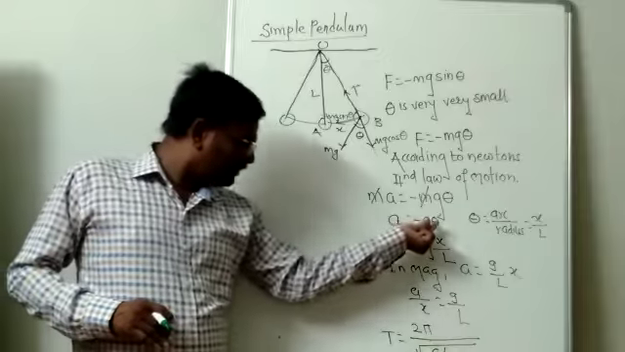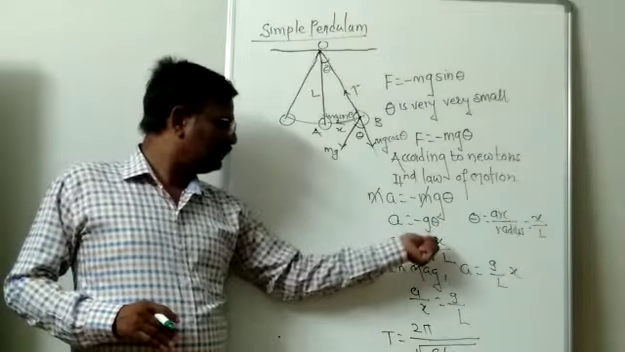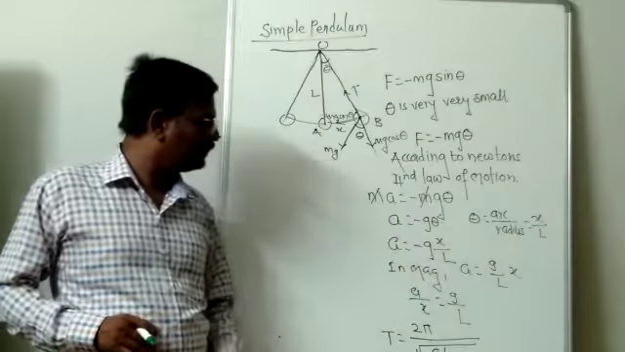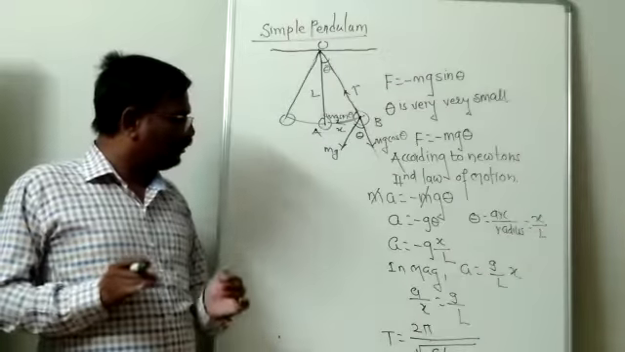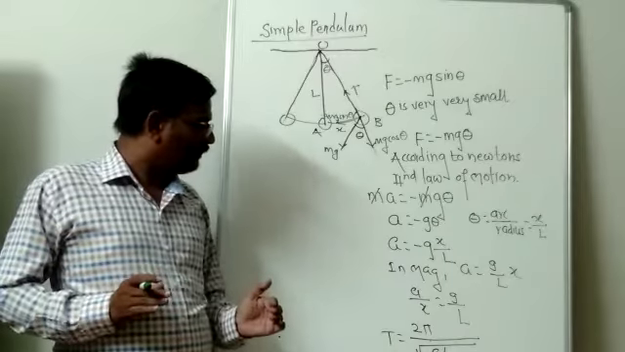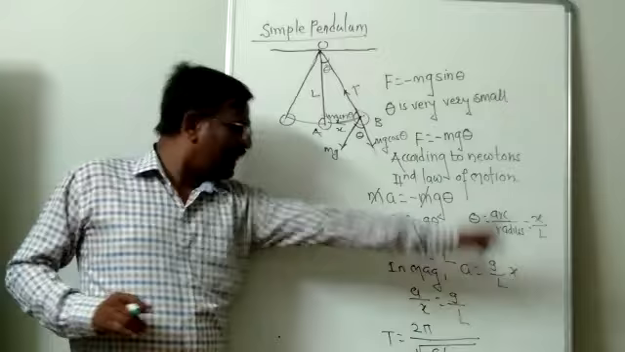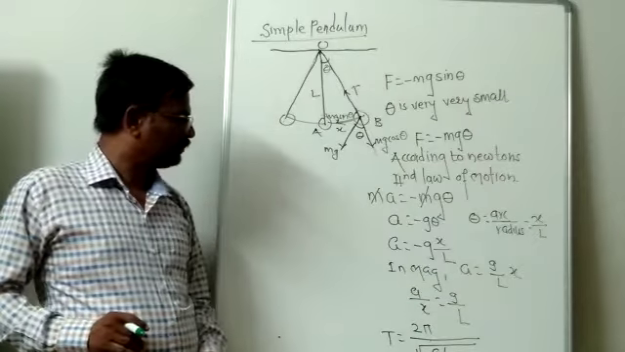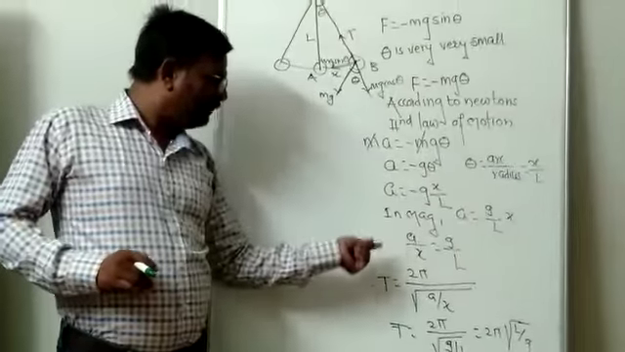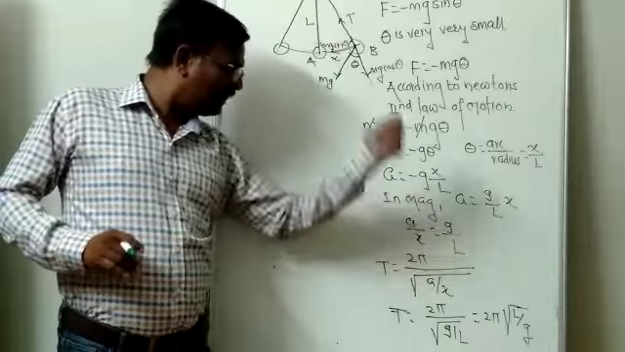So instead of theta I can write acceleration equal to minus z x by l. In magnitude, the minus sign should be ignored. A is equal to z by l into x. So this equation I can modify: a upon x is equal to z by l.